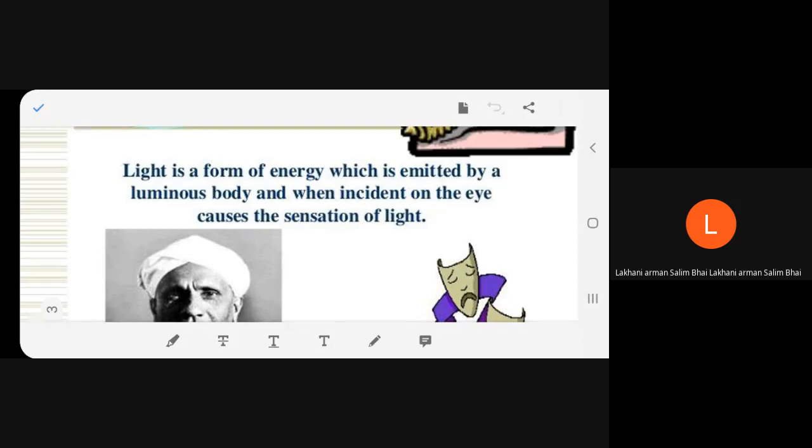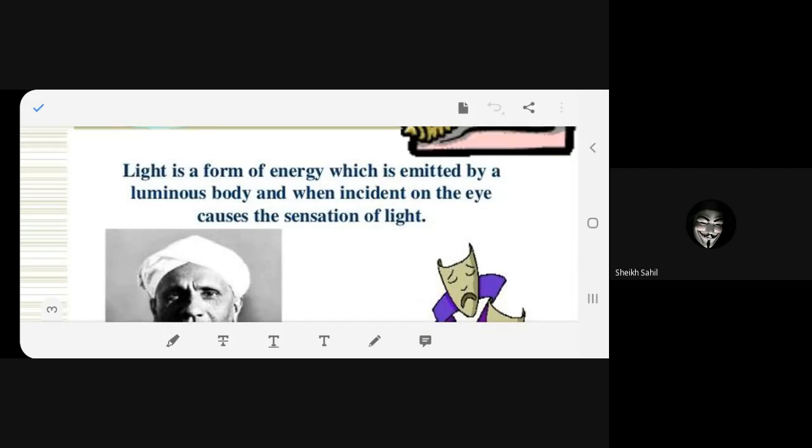So what is light? It is a form of energy. From where is it coming out? From a body which is shining. What is the meaning of luminous? Bulb shining, stars shining, sun shining. These are called luminous bodies, which emit their own light. Is it clear?